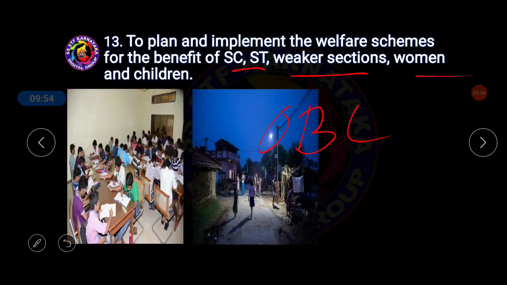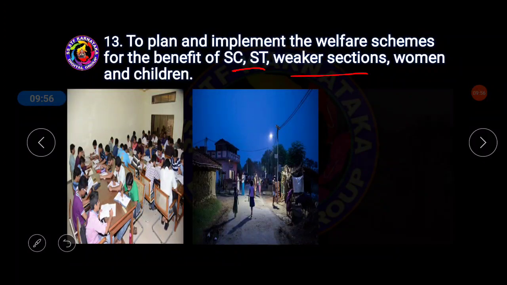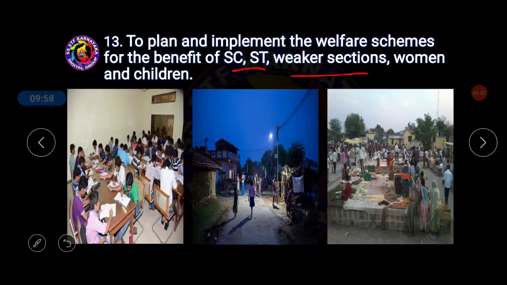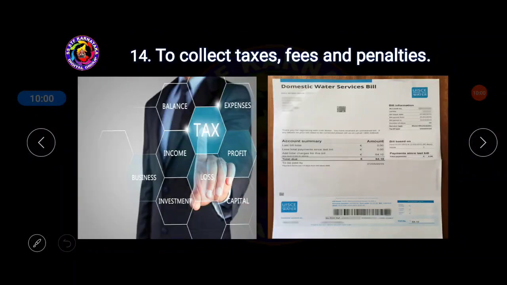Here in the picture you can understand very clearly the children, the street light, even markets, and to collect the tax, fee and penalties. Already we know where the source of income comes from, especially for small local government. That is with the help of taxes.